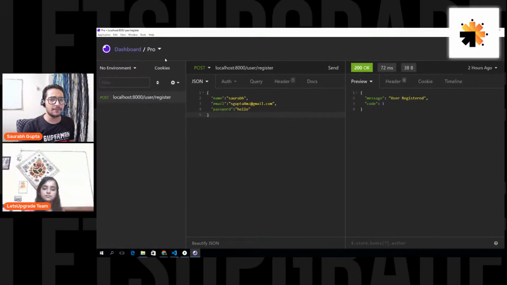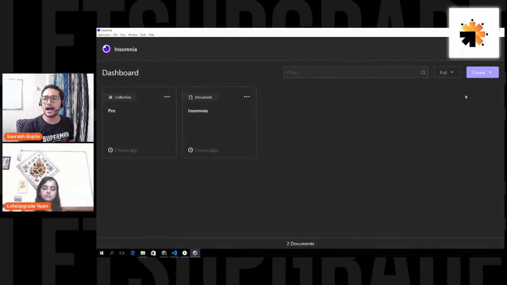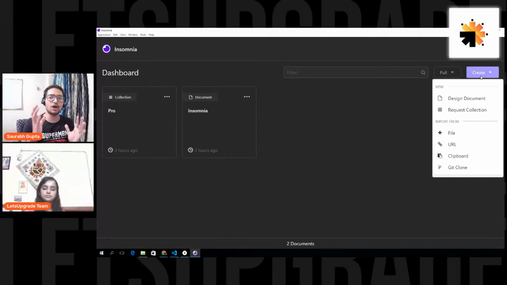Now I'm going to move ahead and let's create a new request. This is the place where you can create, or you can also go on the dashboard, and let's create a folder. I'm going to create a folder that will hold all the requests that I'm going to pass to this particular project. For a particular project, you can create a particular folder. So you can say I'm going to create a request collection.